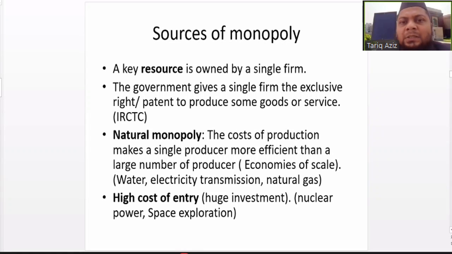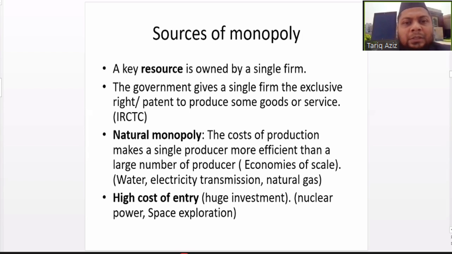There can be several reasons and sources why a monopoly market exists. The basic reason why a monopoly exists is that sometimes a key resource is owned by a single firm, a key resource that is used for the production of a particular product or service. There are various types of resources that we know. Human resource, intellectual capital is also one form of human resource.